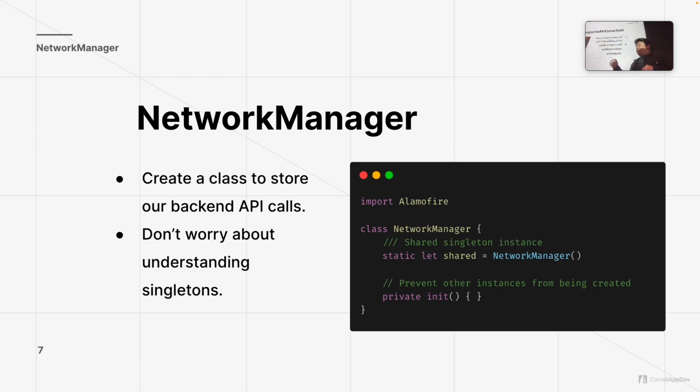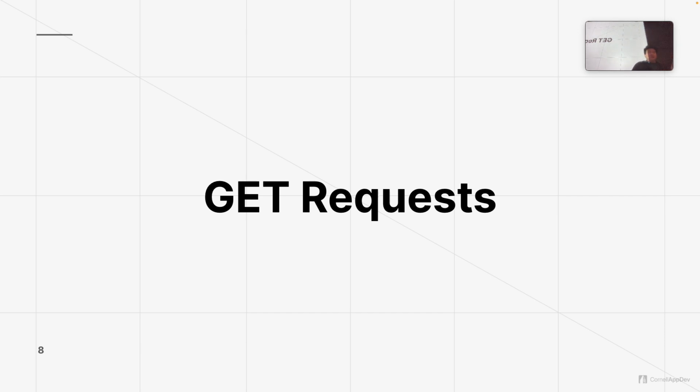So inside the network manager is where you're going to define, as well as refer to, the network manager's shared instance when you want to call any of the functions that you define. To reiterate, all of our networking functions, all of our backend calls are going to be defined in this one network manager, and we refer back to it each time we want to make a call, so we don't have to define the function over and over again. So Vin is actually going to demo how to do that with the GET request.